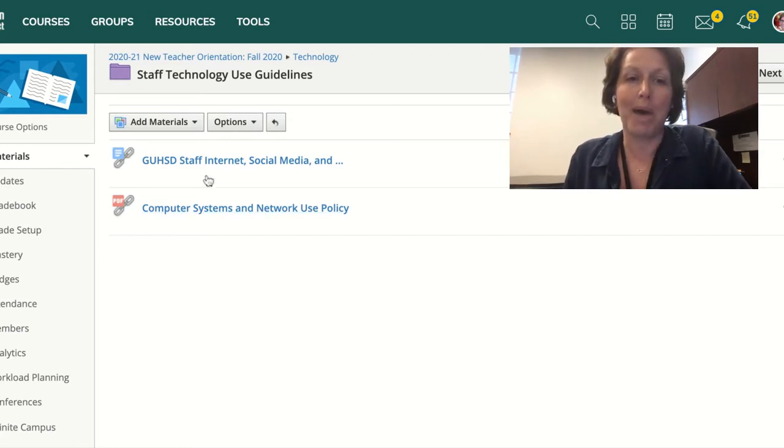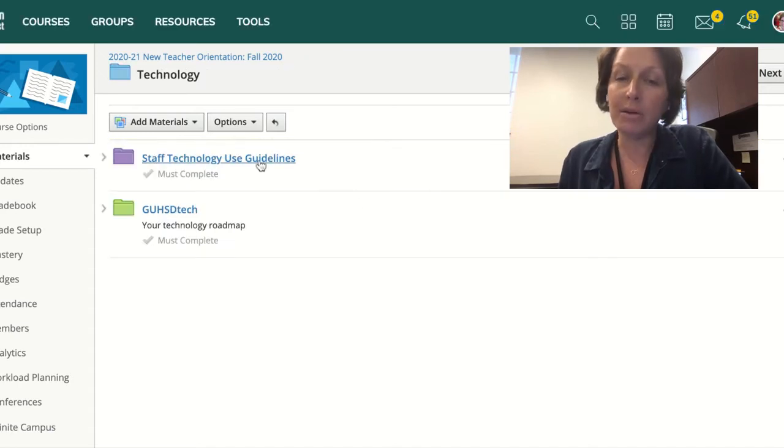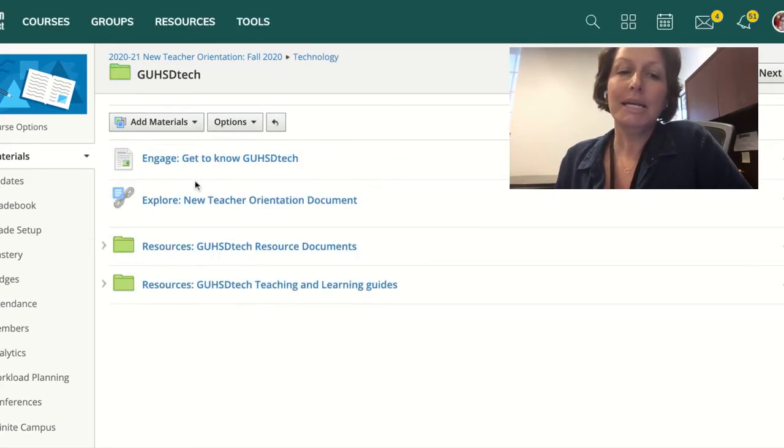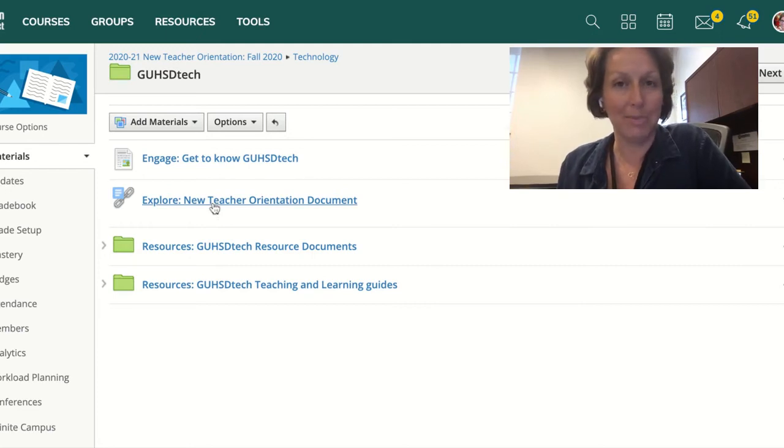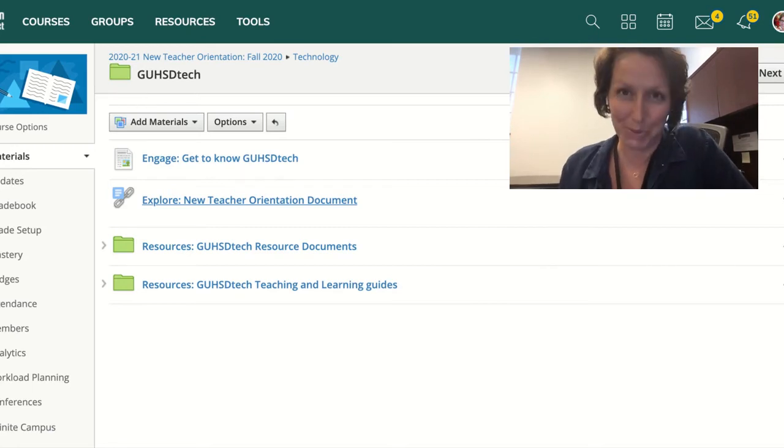We're going to go ahead and pop back out to the technology folder. And you'll notice that the second folder, the green one, is sort of your technology roadmap. So let's see what's in there. In here, you'll have the opportunity to explore our new teacher orientation document. This is something we usually do in person with you, but here we are in distance learning, so you get to experience it through Schoology.